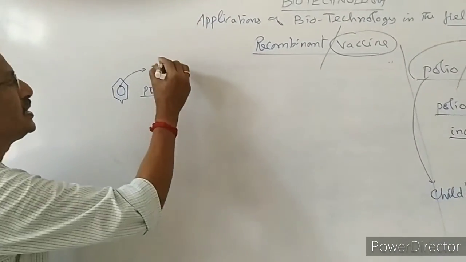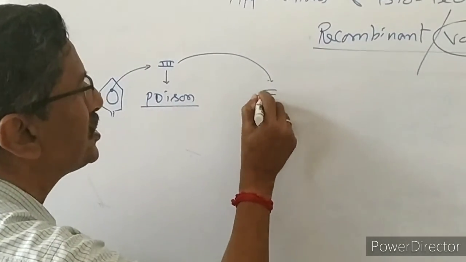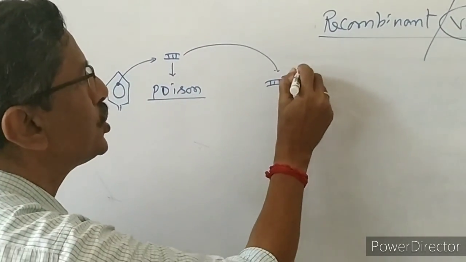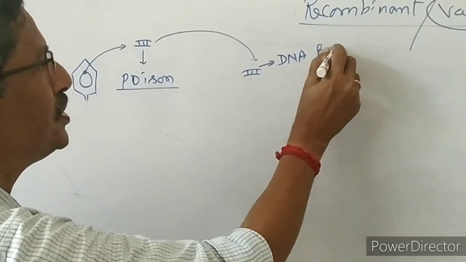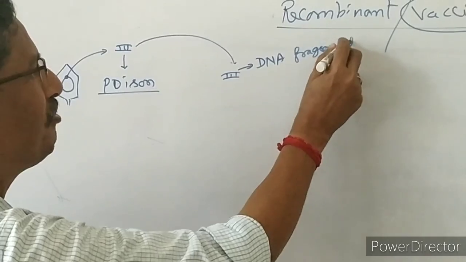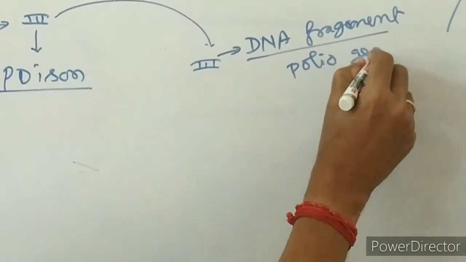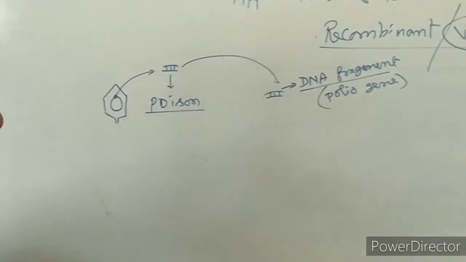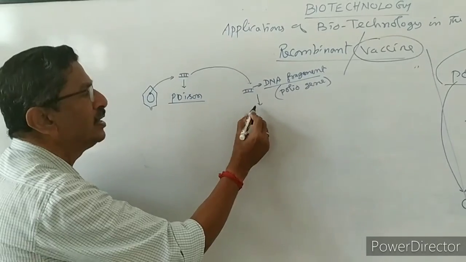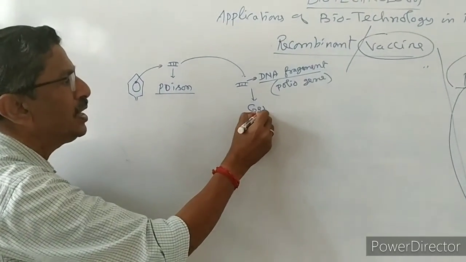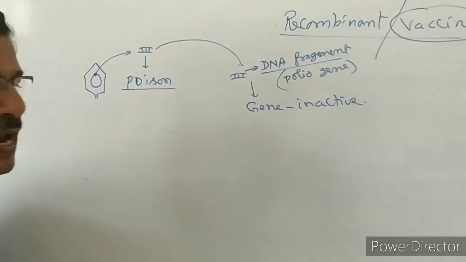So what we have to do is take this small segment of DNA, the DNA fragment, otherwise called the polio gene, and suppress it. By applying a certain technique, the gene should be made inactive.